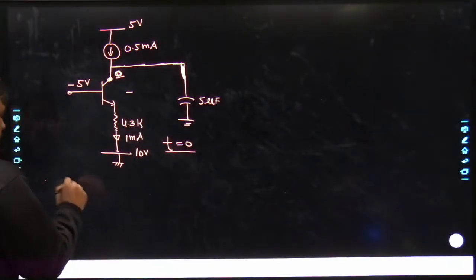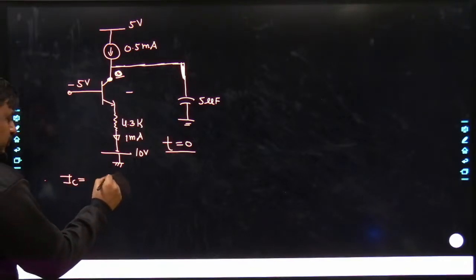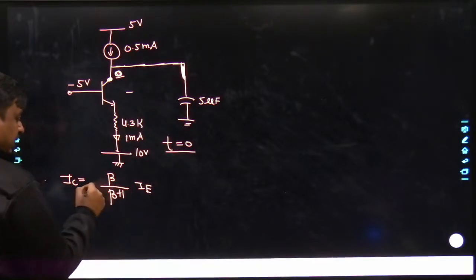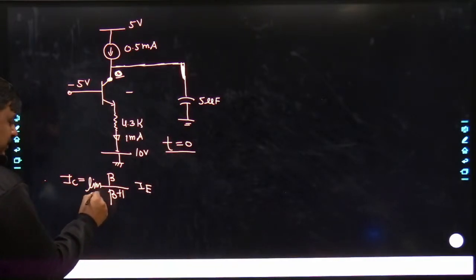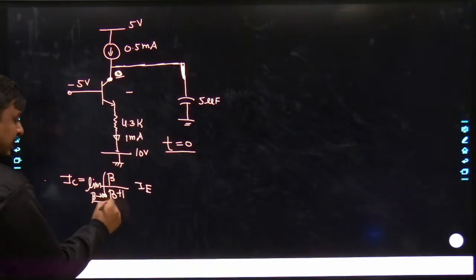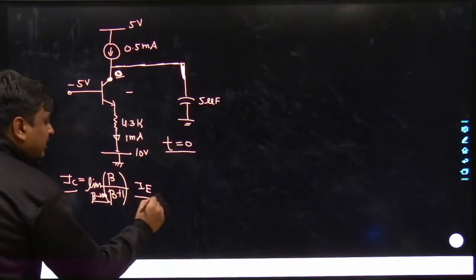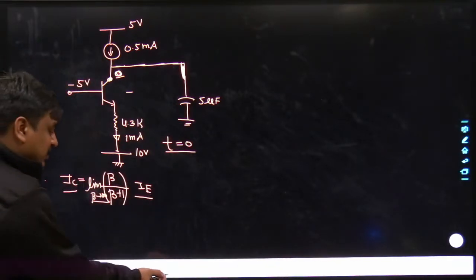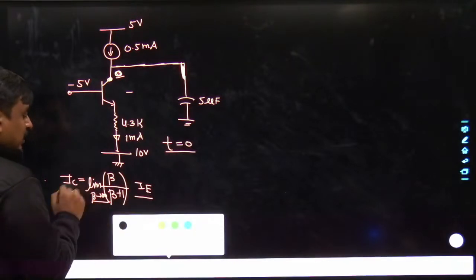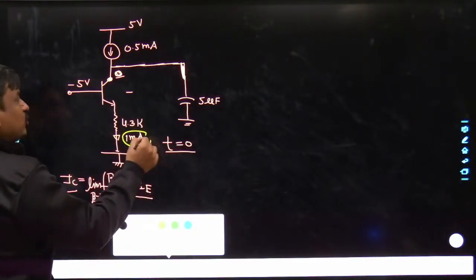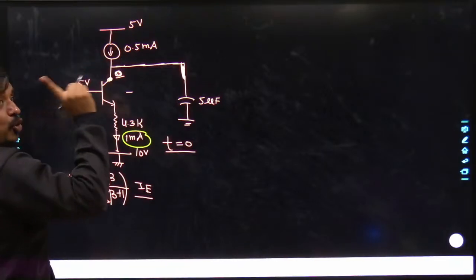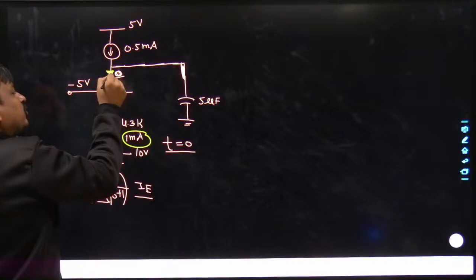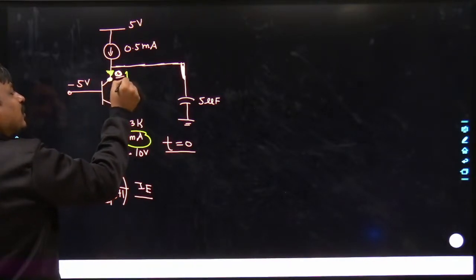And as we know, IC equals beta divided by beta plus 1 times IE, and here it has been clearly given in this problem, beta is tending towards infinity. So if you take its limit, the limit would become 1. So IC is the very same as IE. Many students deliberately make a mistake. IC would be equal to IE, which is 1 milli. So this current has to be 1 milli. No, my dear friends, the current which is sinking across the collector, that should become 1 milliampere.